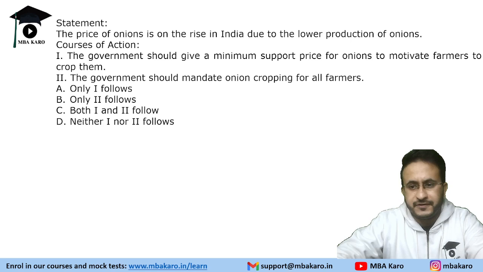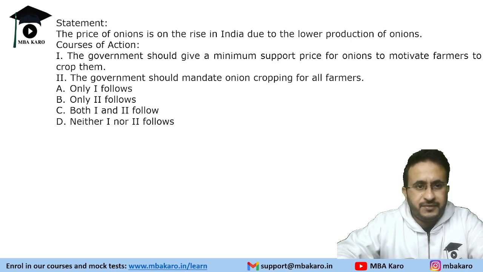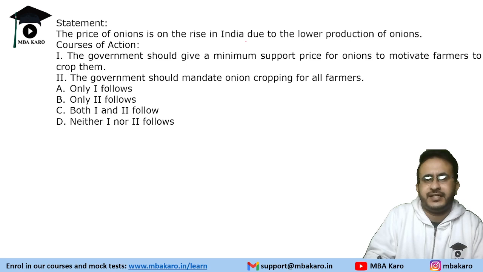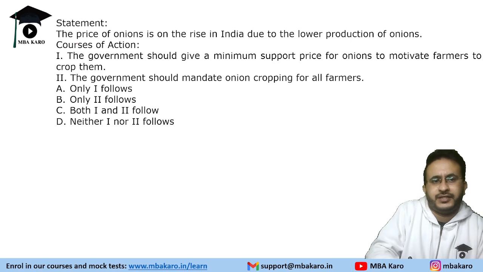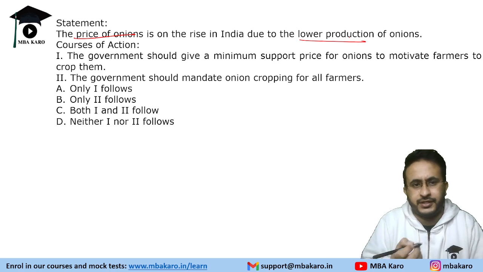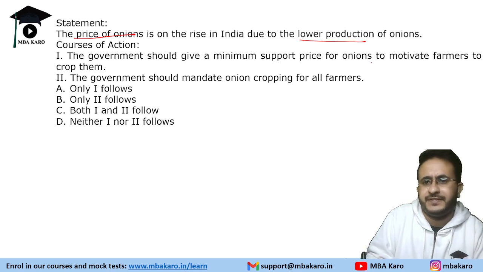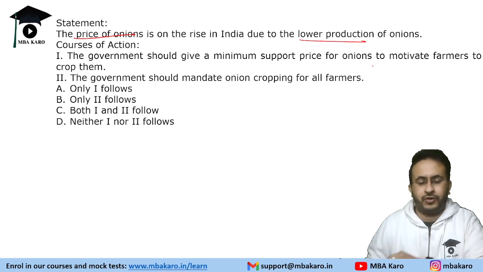So let's start with the first question. There's a statement and course of action. The statement says the price of onions is on the rise in India due to the lower production of onions. So price is on the rise. The problem is lower production. So first course of action says the government should give a minimum support price for onions to motivate farmers to crop them.